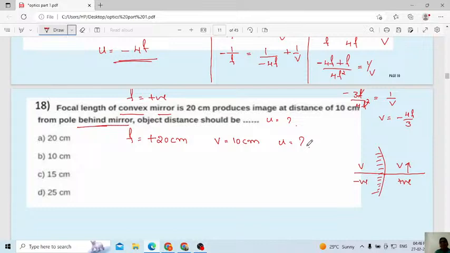Always remember, the focal length in the case of a convex mirror is positive. In the case of a concave mirror it is negative. Then one more thing, if an image is formed behind the mirror, this is the mirror, behind the mirror is positive, in front of the mirror is negative, above the principal axis that is positive, below the principal axis it is negative.